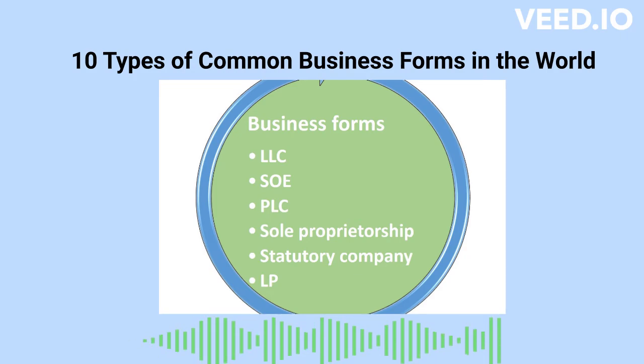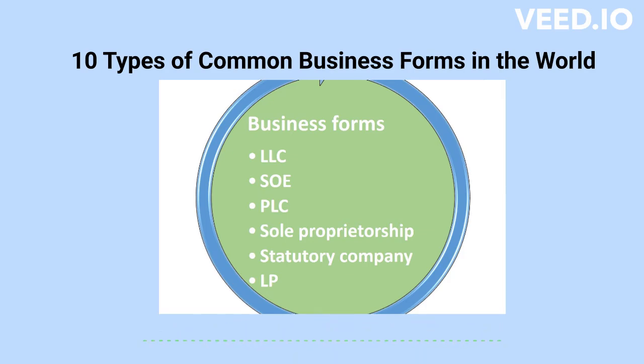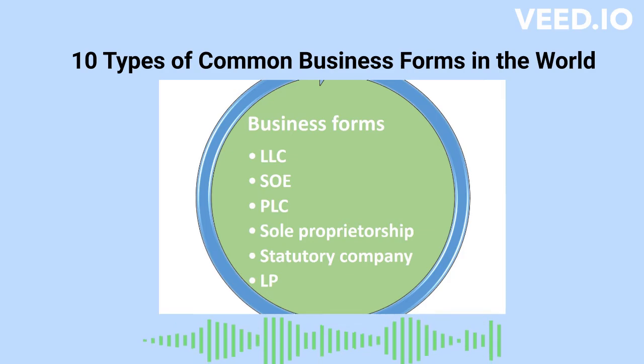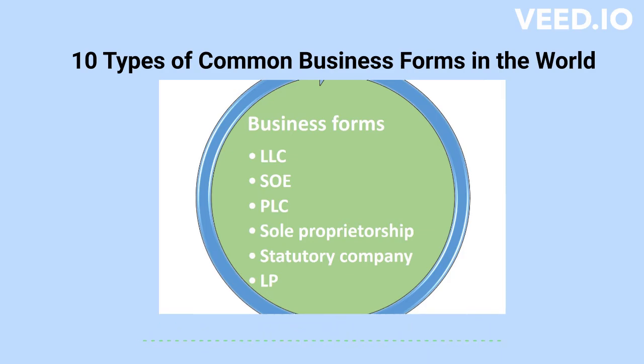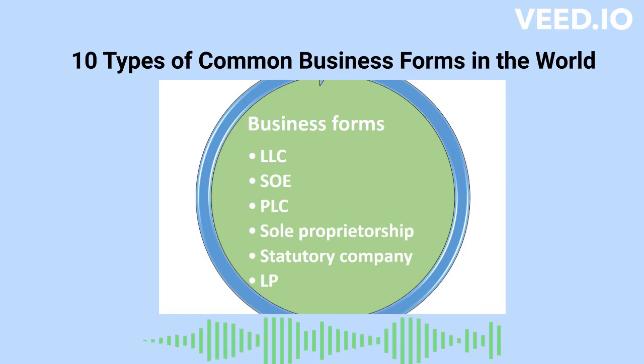SOEs exist in the United States, China, South Africa, Norway, and New Zealand. The worldwide value of SOEs is estimated to be 45 trillion. These are known as public sector undertakings in India. There are a total of 365 PSUs in India with a capital investment of 16.41 lakh crore rupees.